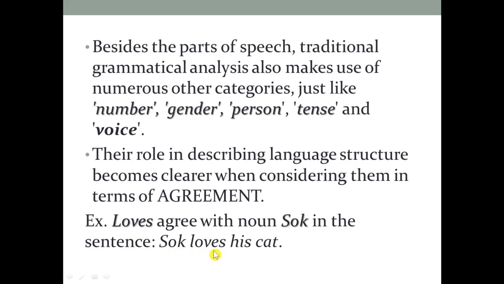Okay? So why do we need to have 'love' with s? Because Sok is third person singular, and the rule is that for the verb that you use with third person singular, you need to add s or es if necessary in your sentences.